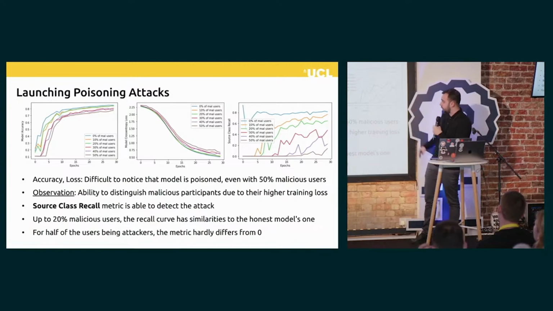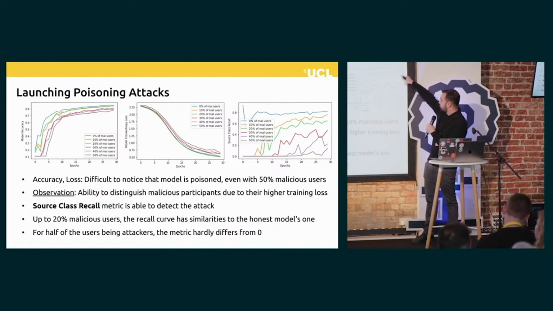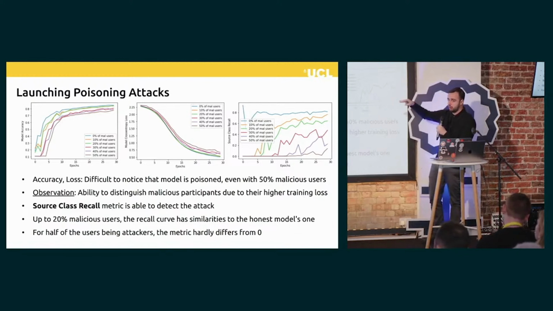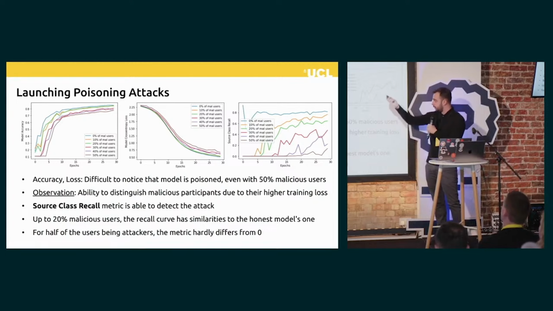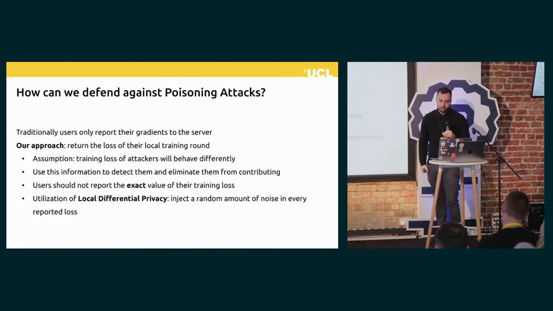As we said, we need another metric to try to detect them, and this is source class recall. And as we can see, for the first two attacks, 10 and 20%, they are following the curve, but when we go closer to 50%, it hardly differs from zero, which is completely different from the other two metrics.